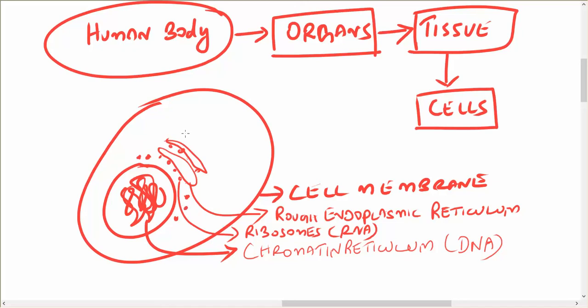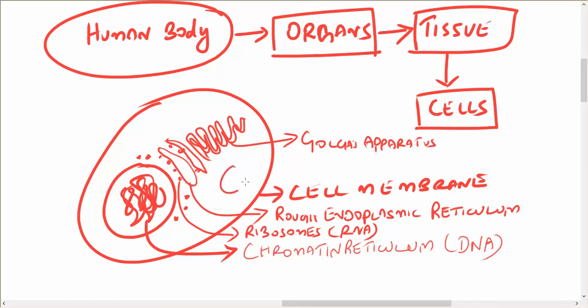Okay, and after that we have the Golgi complex, Golgi apparatus, and we have small vesicles which are loaded with enzymes.